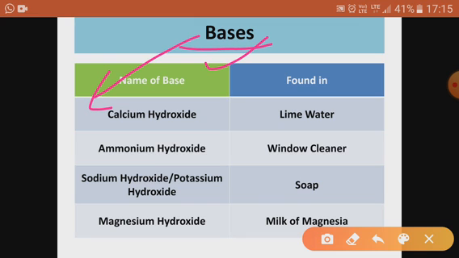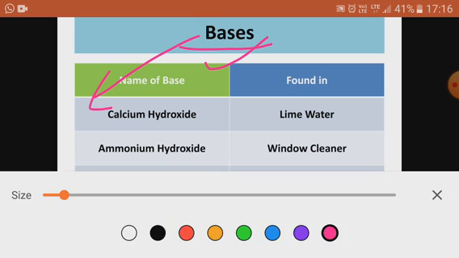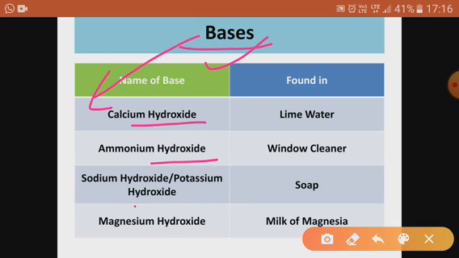And as I told you, what is the identification mark of acids? Acids have the H, hydrogen element, and the functional group present in bases is hydroxide. Hydroxide shows that they are bases. For example, magnesium hydroxide, sodium hydroxide, potassium hydroxide, ammonium hydroxide, calcium hydroxide. So these all are the bases.